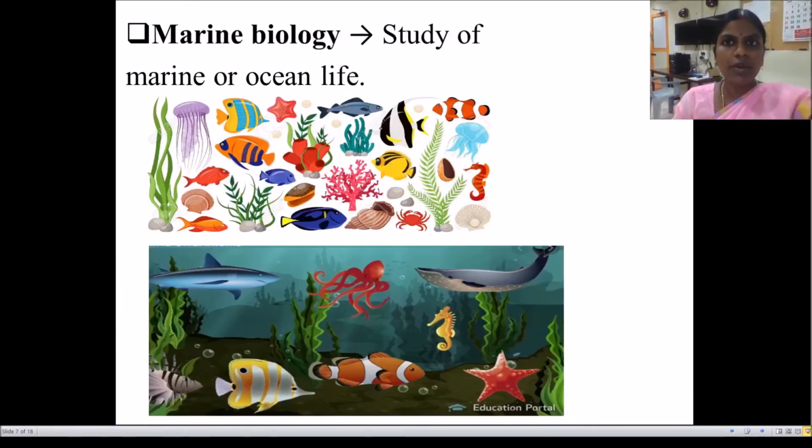Look at marine biology here. It is the study of marine or ocean life. In this image you can see a lot of living organisms which reside in the ocean. So the study of living things present at sea is called marine biology.